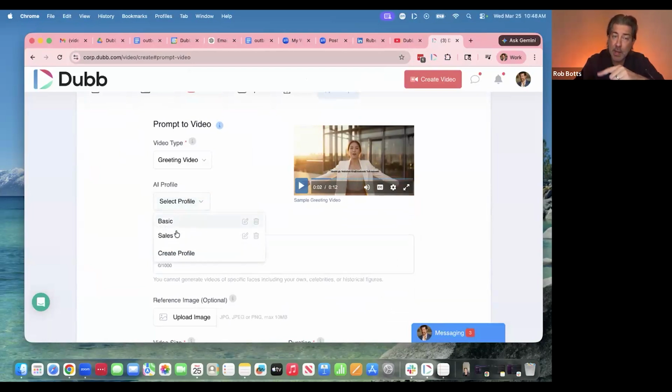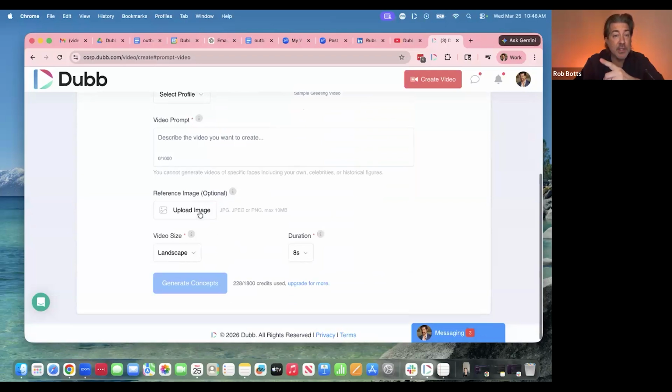You also can choose your AI profile, like we talked about before. What part of your audience is this for? And then this is where you can upload an image. You can control the video size, duration. You can choose the time.